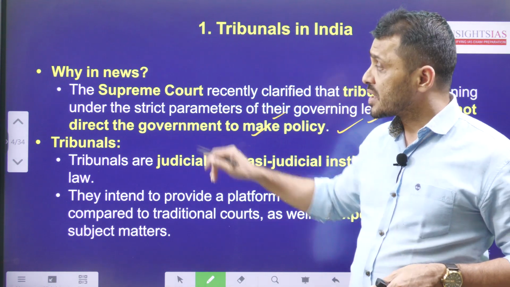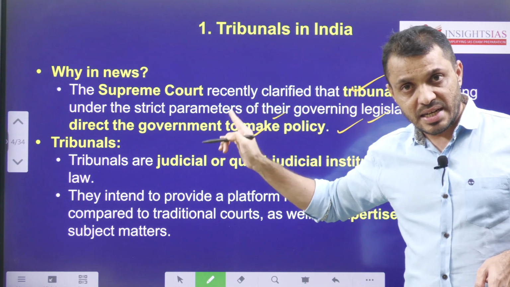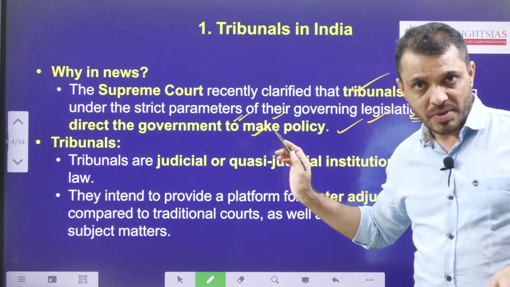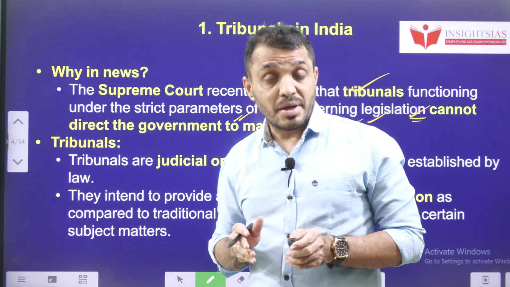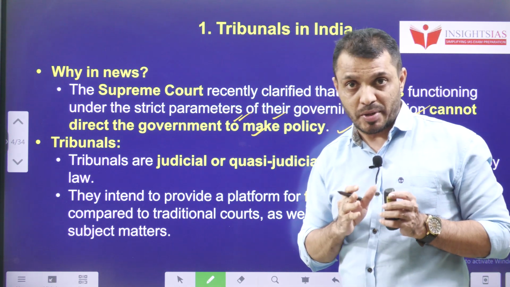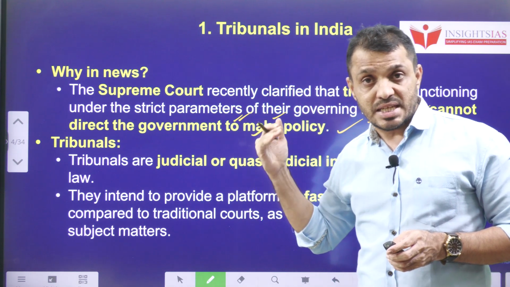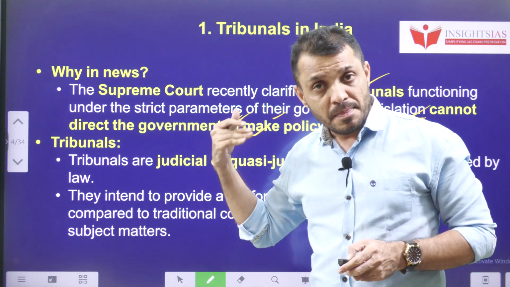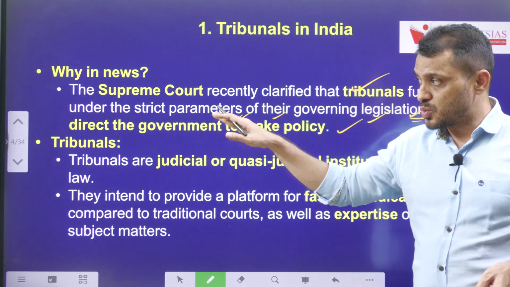First you have to understand, the Supreme Court recently clarified that tribunals which are functioning under the legislation made by the parliament cannot direct the government to make a policy. Okay, whereas the Supreme Court can do so by using its Article 142. But the Supreme Court is clearly saying that tribunals cannot direct the government to make a policy on a particular issue. That is the Supreme Court observation. That means the tribunal itself is a body functioning under a legislation made by the parliament. That body again cannot suggest that the government go for particular types of policies. This is the observation.